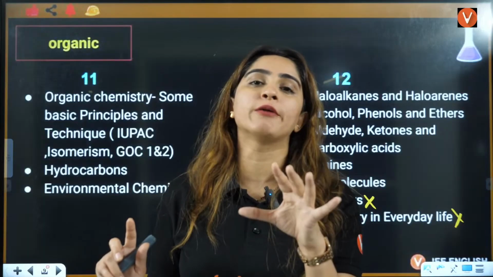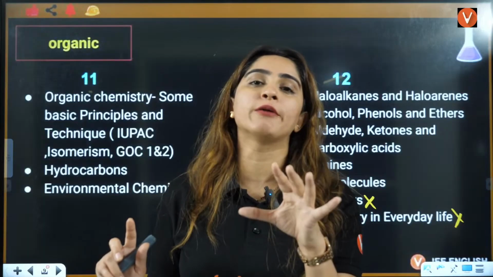And this I have already told you why it is showing this, right? Now, beta, what all you are going to study? First thing, this chapter is in class 11th. That is hydrocarbon. That means only hydrogen and carbon, no other atom you have here. You have alkane, you have alkene, you have alkyne.